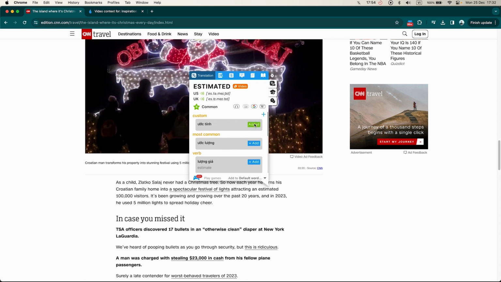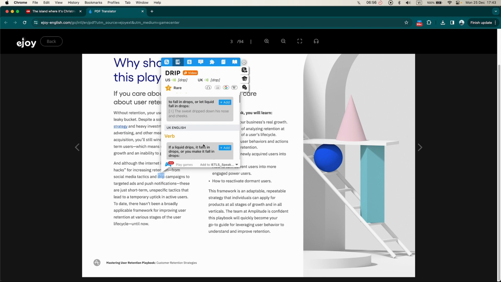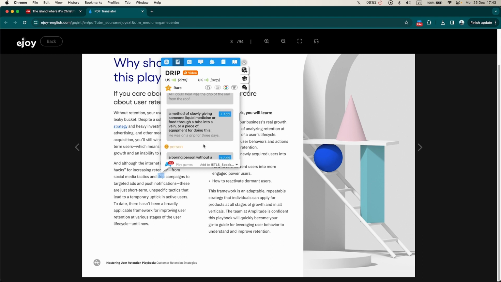If you are not satisfied with the translation or want to dive into the word's usage in different contexts, then go ahead and click on the tab definition to see the English definition of the vocabulary along with example sentences.